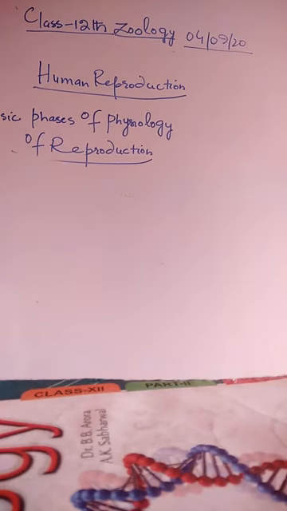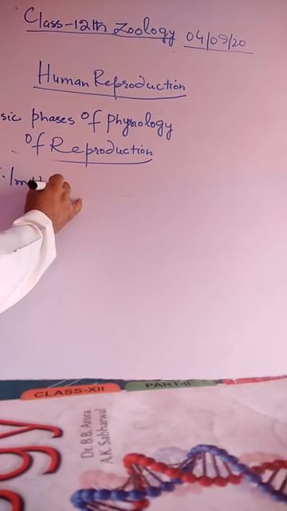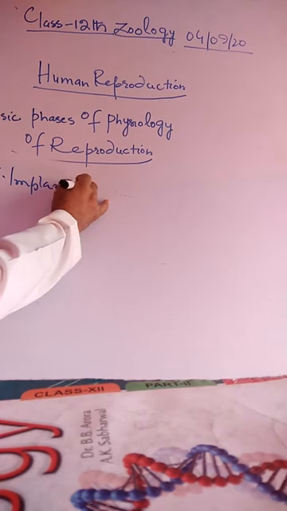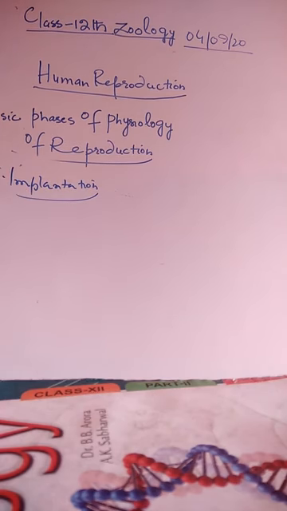My dear students, in continuation to the basic phases of physiology of reproduction, we have already discussed gametogenesis, that is spermatogenesis and oogenesis, insemination, that is ejaculation, fertilization, cleavage, and the fifth step is implantation. Implantation is defined as the process of attachment of the blastocyst on the endometrium of the uterus.